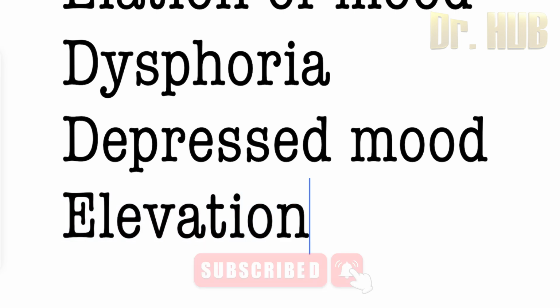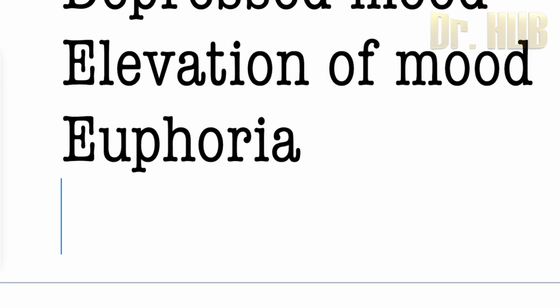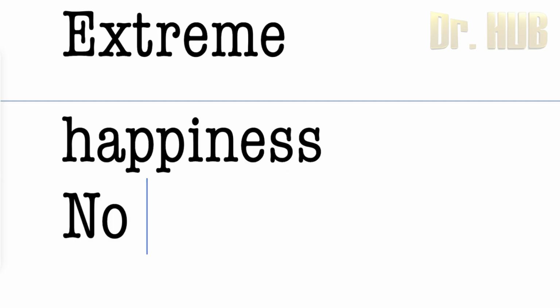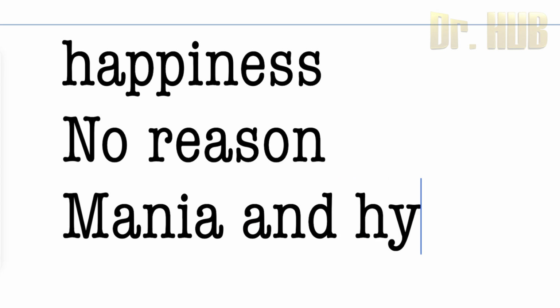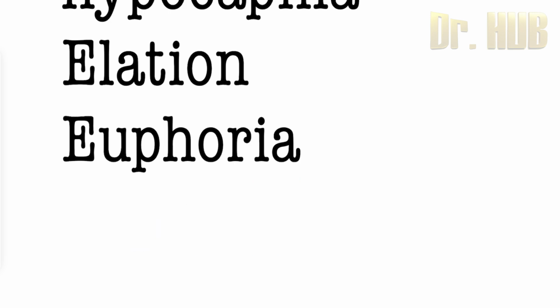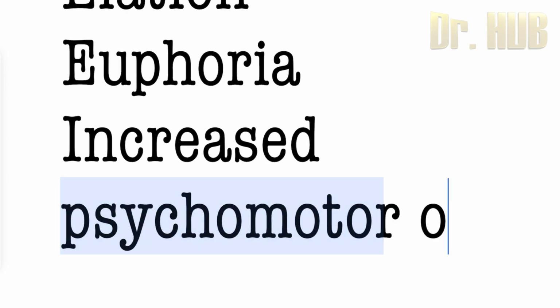Next is the elevation of mood. In the elevation of mood, you have the euphoria, that is a state of extreme happiness. So extreme happiness can be seen for no reason. So this is euphoria, extreme happiness without any reason, and euphoria is seen in case of the mania and the hypomania. Now what is elation? Elation is a state of euphoria and there is an increased psychomotor activity, that is the PMA, and it is seen in case of the mania.